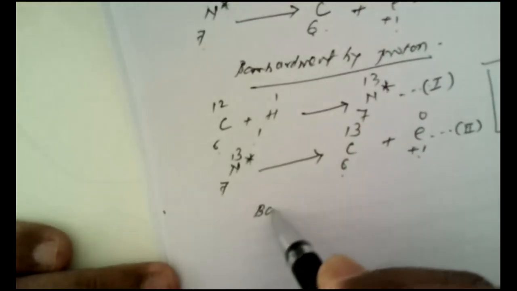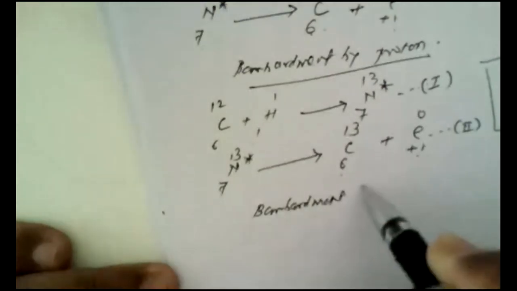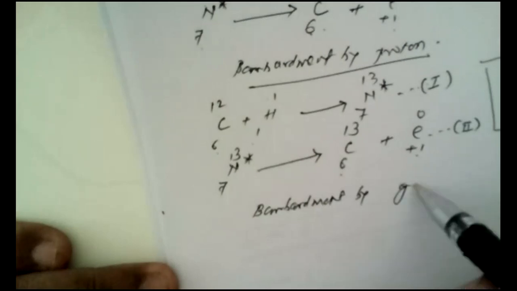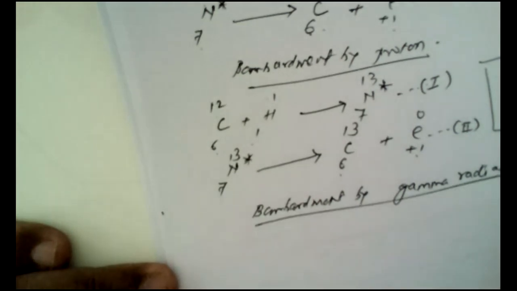Now, take for instance another example, that is the bombardment by gamma radiations. As we know, gamma radiations are chargeless particles.